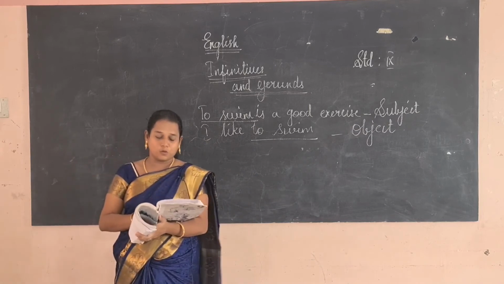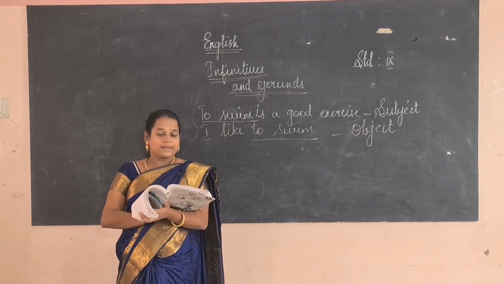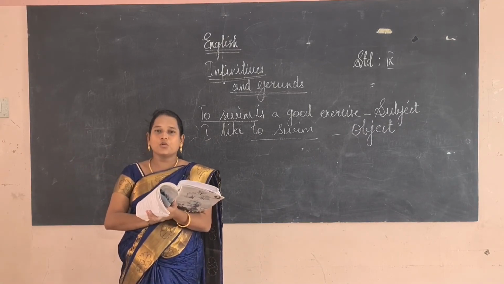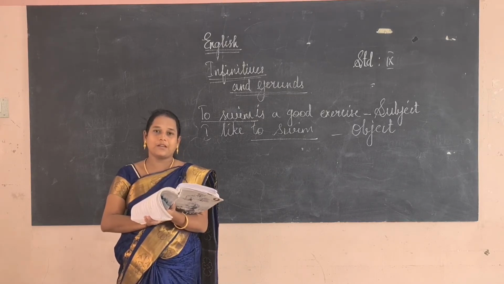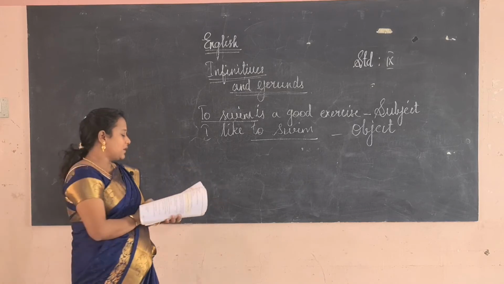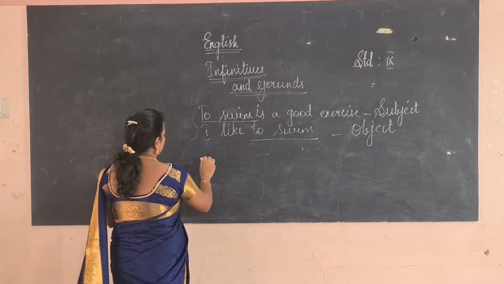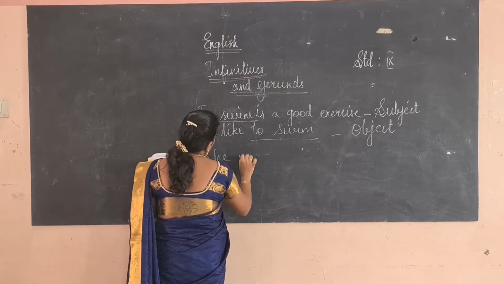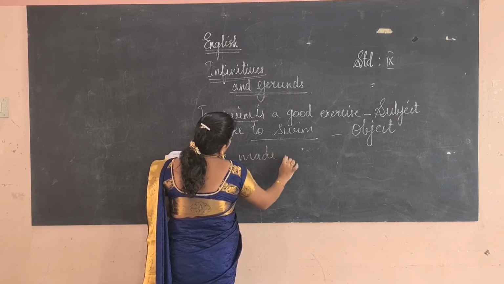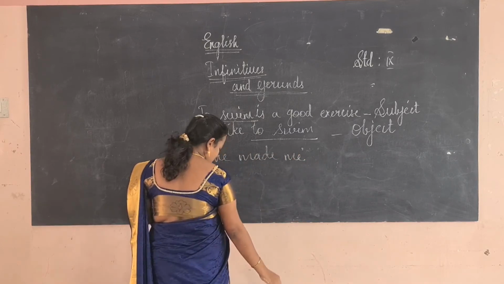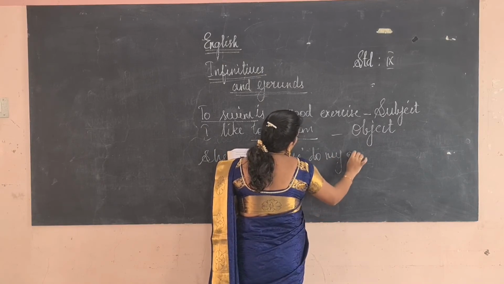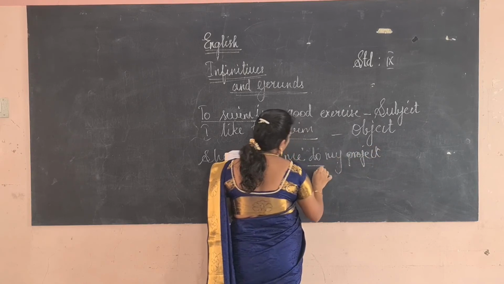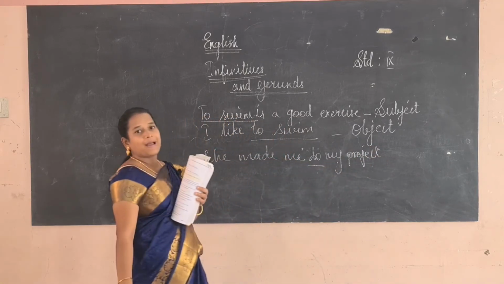It functions as both. In some cases we don't use the to verb. That verb is called plain infinitive or bare infinitive. She made me do my project. Here we have not used any to verb, so this is called plain or bare infinitive.